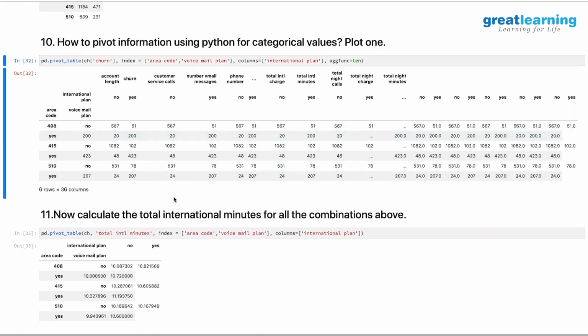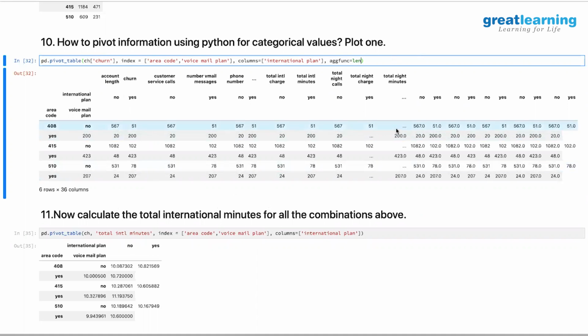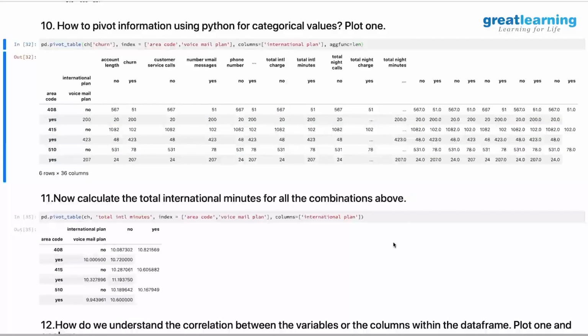Ram, why is the agg function there length actually? Yeah, it's the length. Aggregation function, what are you trying to see? It's the length. You can do length, you can do sum. It's a count in this case, right? It's a count in this case, essentially, yes. The length of that. Thanks for pointing it out.